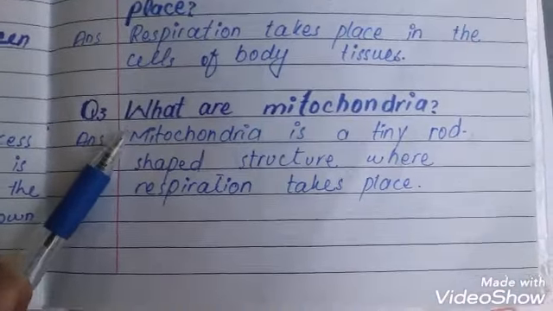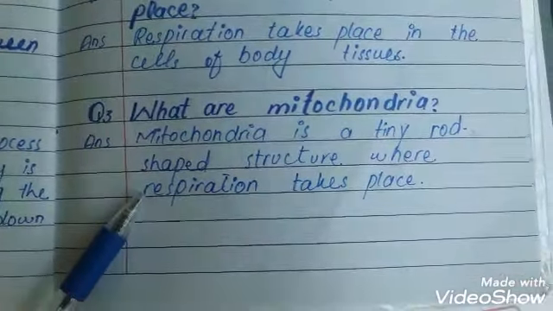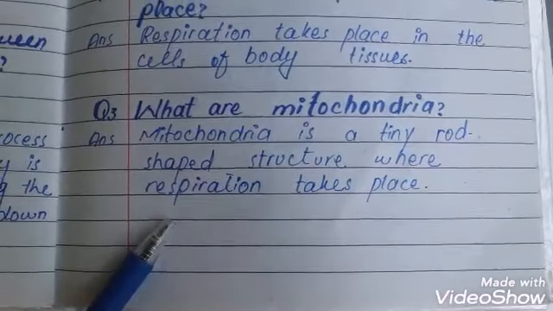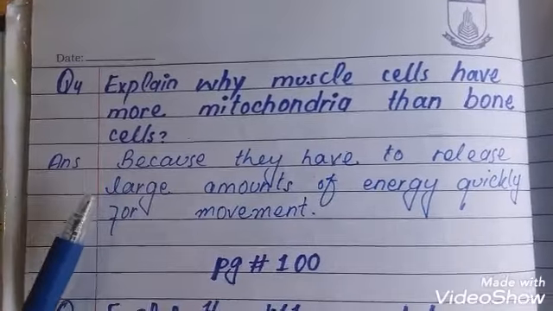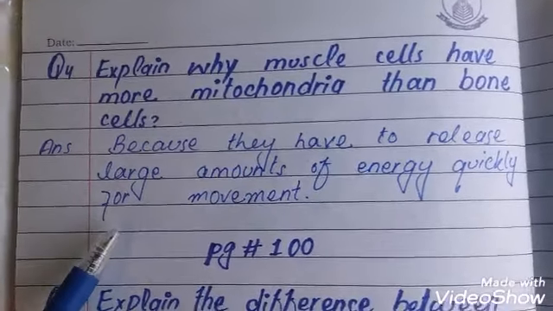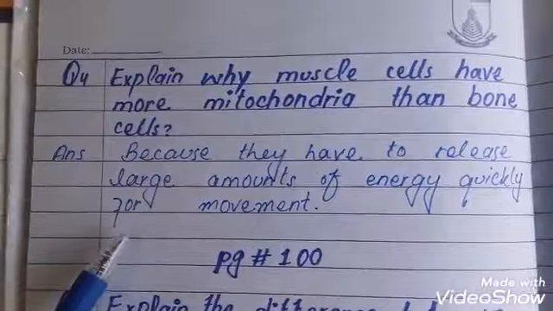Third question, what are mitochondria? Mitochondria are tiny dot-shaped structures where respiration takes place. Fourth question, explain why muscle cells have more mitochondria than bone cells. Because they have to release a large amount of energy quickly for movements.